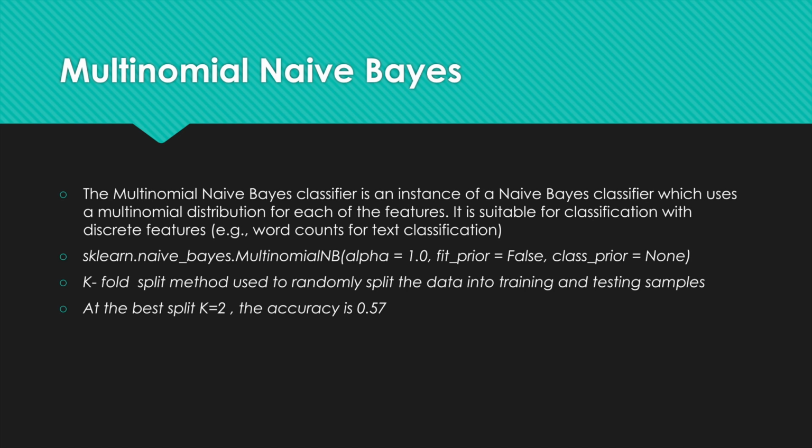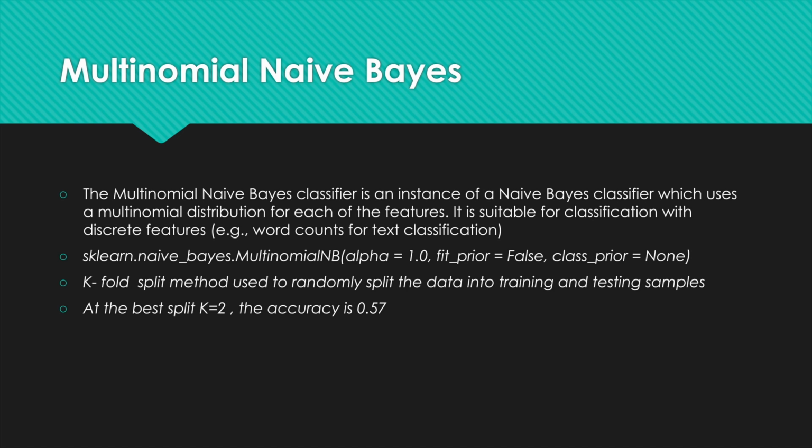Multinomial naive Bayes is a good dependable baseline for text classification. We chose multinomial instead of just the naive Bayes classifier because we have more than 2 labels or classes. In this case, we have 22 professors, which are the labels of our dataset. We use the function in the scikit-learn library with parameters alpha equals 1 because we will be applying Laplace smoothing, fit prior false because we'll use a uniform prior, class prior none because the priors will be adjusted according to the data. We implemented k-fold validation to create balanced train test splits.